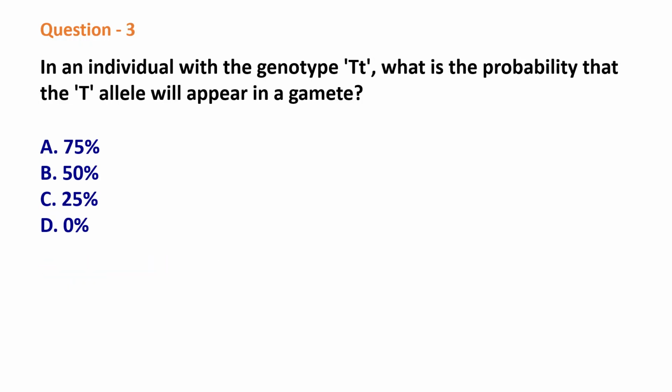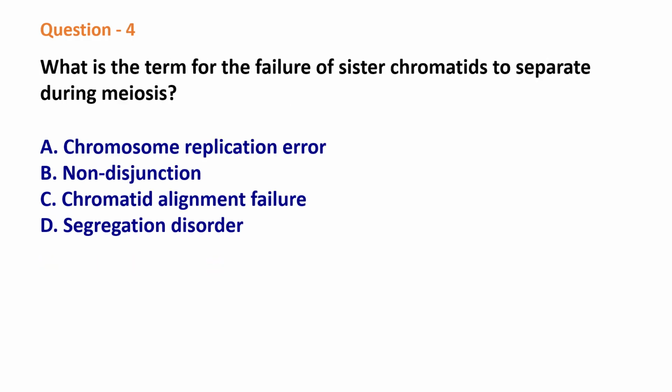Question 3. In an individual with the genotype capital T small t, what is the probability that the capital T allele will appear in a gamete? Options: 75%, 50%, 25%, 0%. The correct answer is 50%.